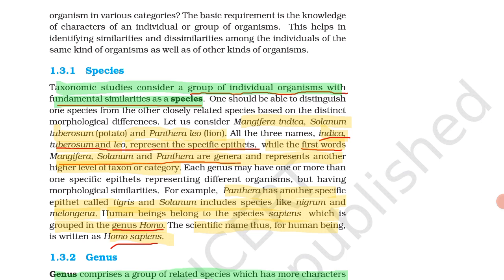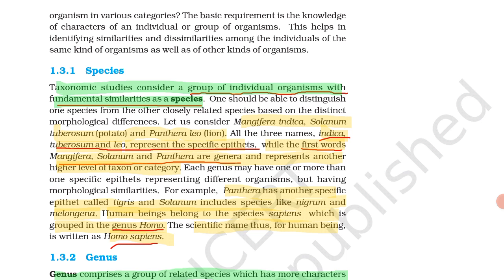From here, various species like Mangifera indica, Solanum tuberosum, Panthera leo. All these three, indica, tuberosum and leo, are the specific epithets. Means the second word is the specific epithet. We know this. And the first word, Mangifera, Solanum and Panthera, is the genus, another higher level of taxon or category. Then the next example is Panthera has another specific epithet called tigris. And Solanum includes species like Solanum nigrum, Solanum melongena.